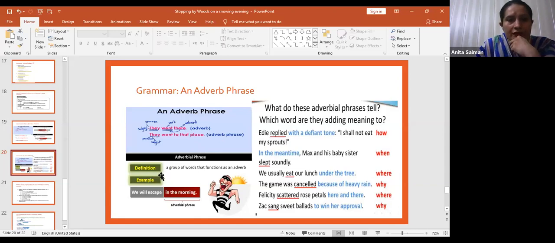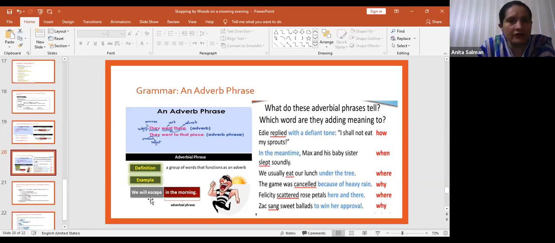So what is the definition of an adverb phrase? A group of words that functions as an adverb. The example is: he will escape in the morning. In the morning is an adverb phrase because it is giving us information about when he will escape. It is not giving information about he, the subject, which is a noun or pronoun, but about will escape. That is, at what time he will escape. In the morning is an adverb phrase.